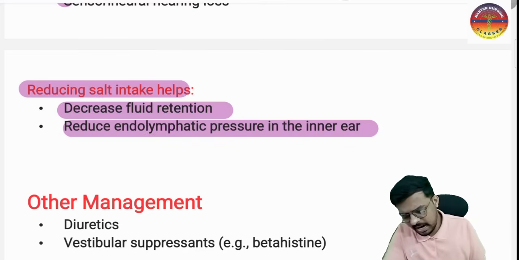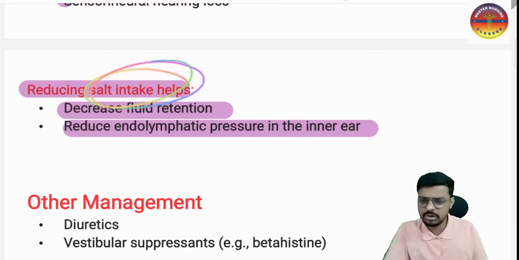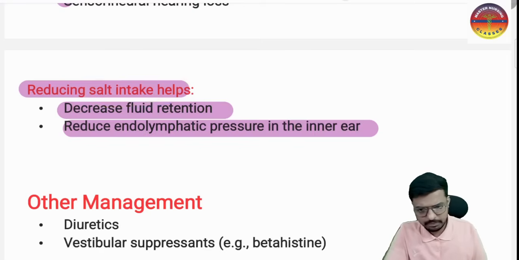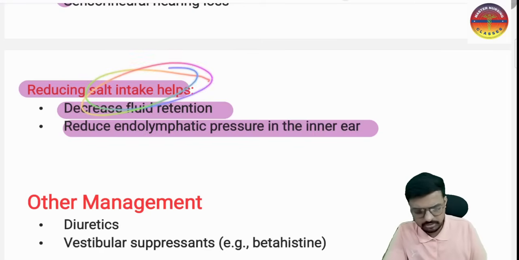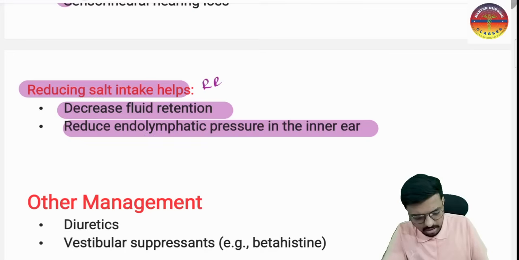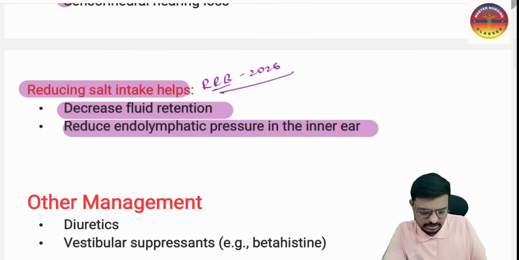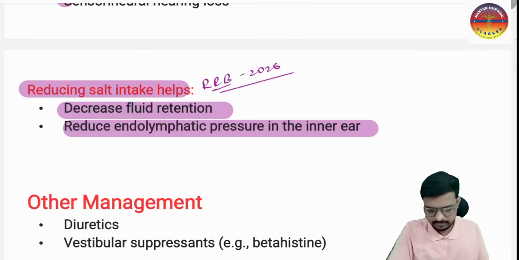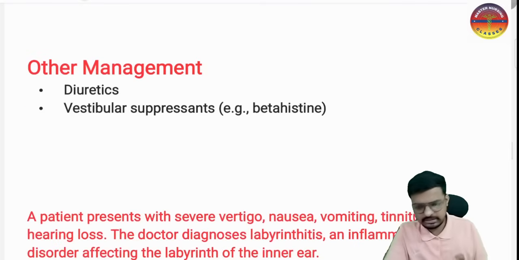So the salt restriction diet, can we give it or not to the endolymphatic hydrops patient? Yes, obviously we have to give the salt restricted diet, and this was your RRB second shift question, 2026, right? So this is very important. Here is the next question.